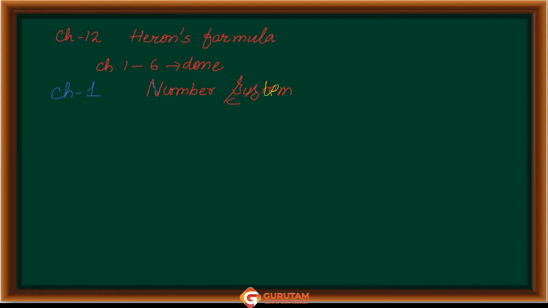Sir, I have in this chapter many numbers like natural numbers, whole numbers, prime numbers, composite numbers, rational numbers, irrational numbers. Good, good, good. So, do you know what are natural numbers?